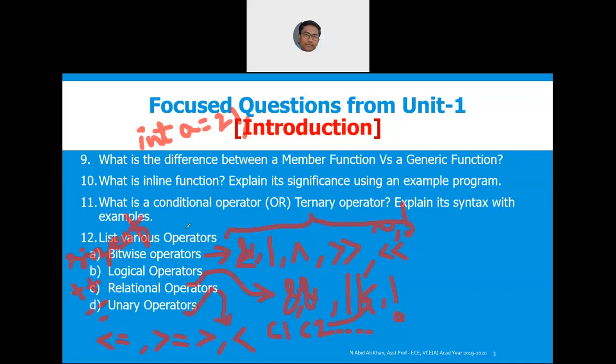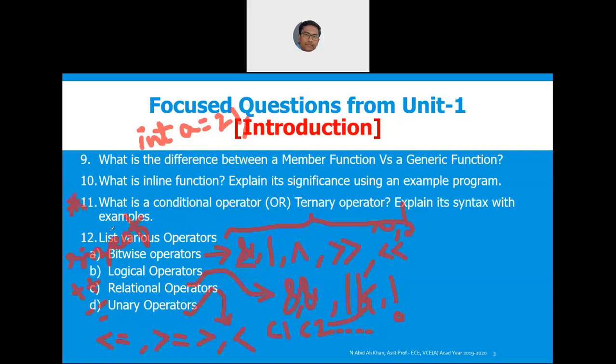Sir, bitwise not is also a unary operator. That also can be written, but better not to write that, because as I said, depending on the context it could be bitwise, it could be logical, it could be unary. Plus plus, minus minus, and then unary minus, and then sizeof, and then the memory reference operator, which is star, is also a unary operator.